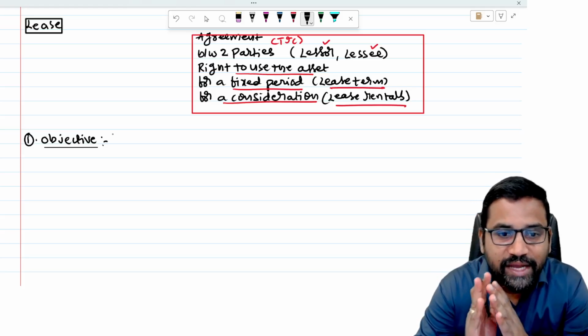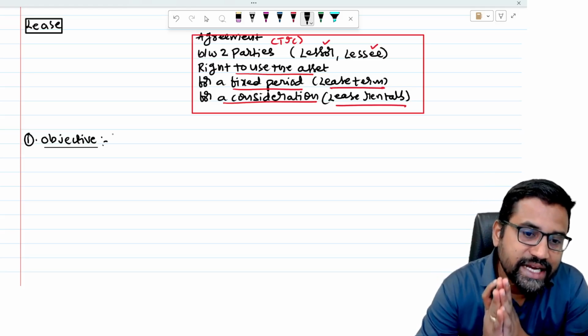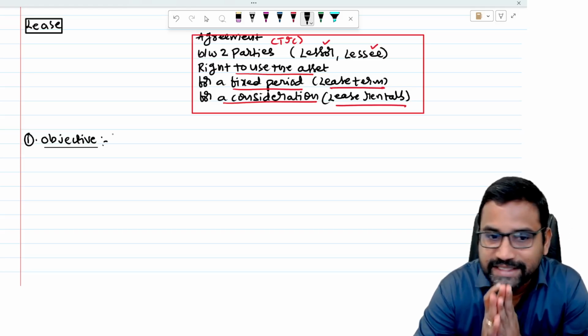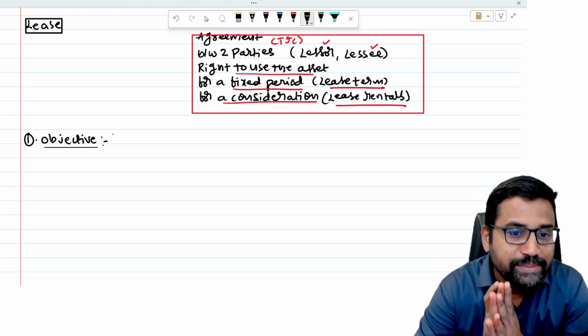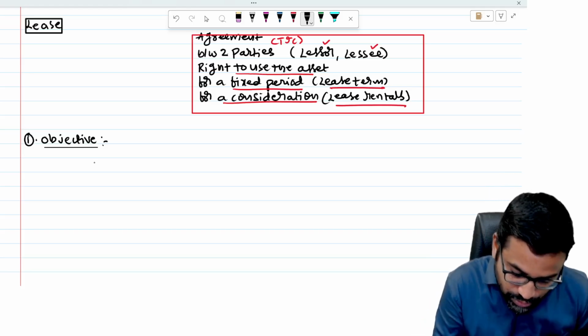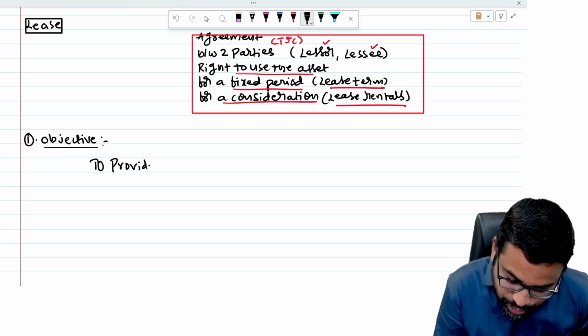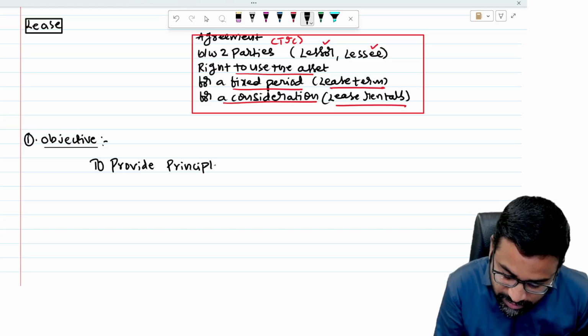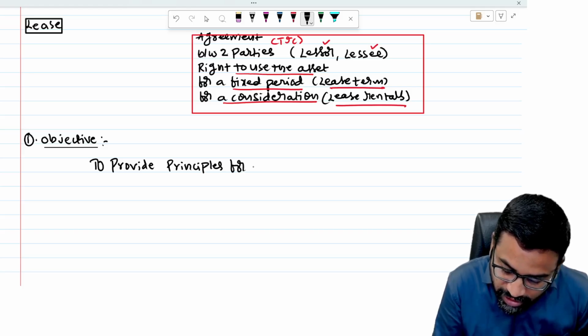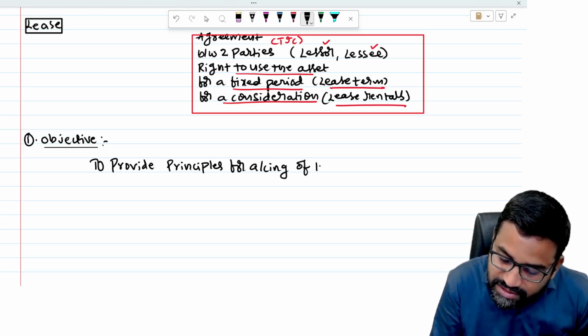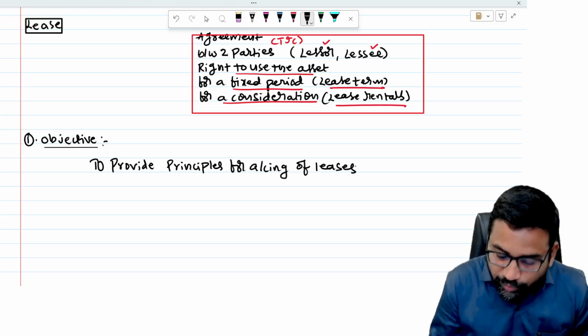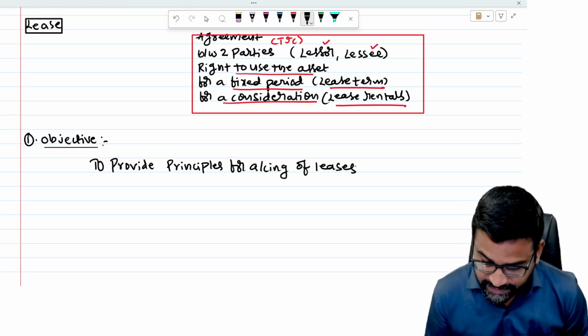So to prescribe that accounting treatment, this standard basically came into existence to provide the principles for accounting of leases.